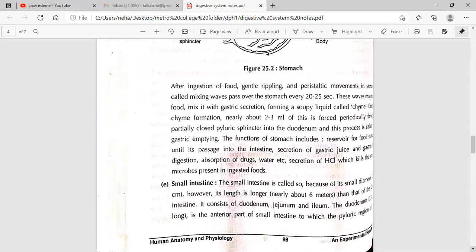After ingestion of food, gentle rippling peristaltic movements in the stomach, called mixing waves, pass over the stomach every 20 to 25 seconds. These waves mix the food with gastric secretions, forming a soupy liquid called chyme. During chyme formation, nearly 2 to 3 ml of it is forced periodically through the partially closed pyloric sphincter into the duodenum, and this process is called gastric emptying. The functions of the stomach include acting as a reservoir for food until its passage into the intestine, secretion of gastric juice and gastric digestion, absorption of drugs, water, etc., and secretion of HCl, which kills the microbes present in ingested food.